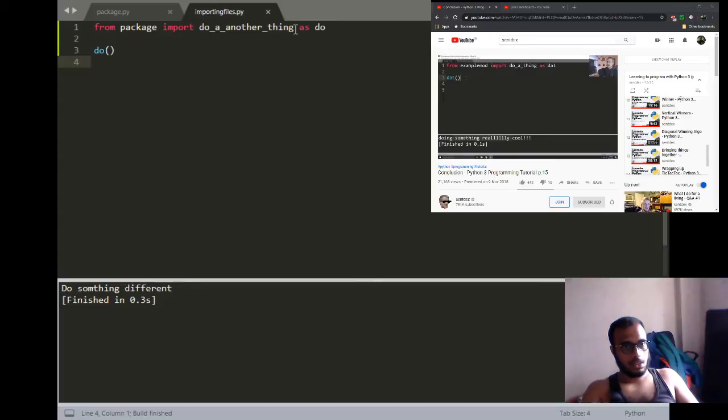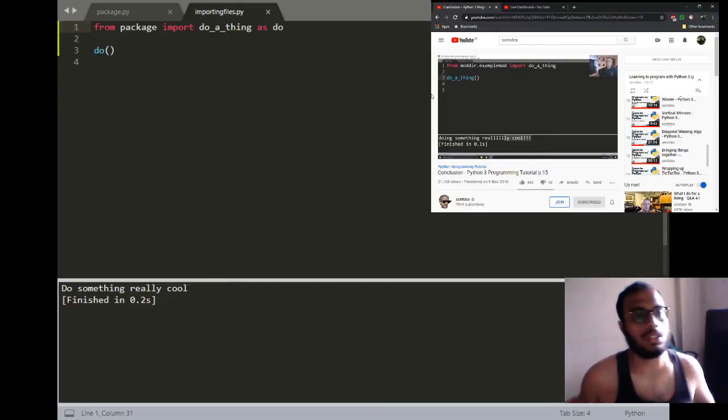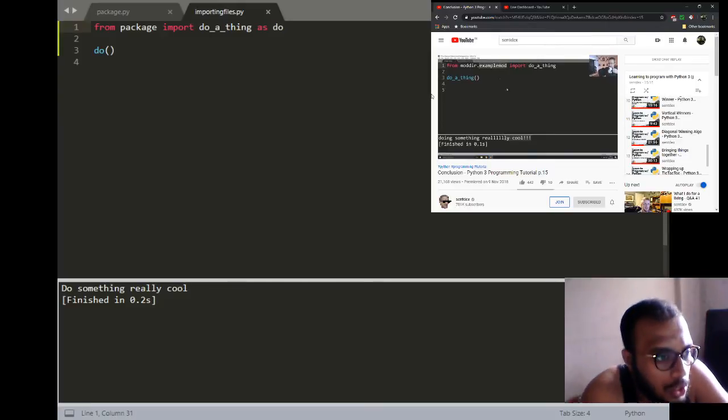So then you might also do something like this: from moddir.example mod import do a thing. We don't have to print, we just run do a thing, boom. Okay, and so that's how you could have a group of scripts inside of a directory and reference one of them specifically.